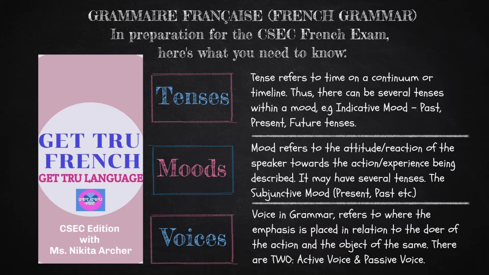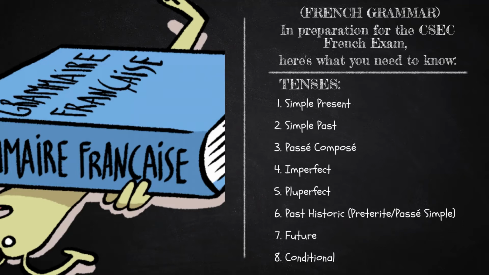We add the letter E to make it feminine. Pourquoi? Because in the passive voice, this past participle, and many of them have this ability to function as an adjective. So it functions as an adjective in the passive voice. And so, la pomme a été mangée. This manger has two E's, one with an accent aigu and one without. It's just there to make it agree with the new subject of the sentence, which is feminine, la pomme. I hope this has been helpful. And now let's continue on to the list of tenses needed for CSEC French exam.